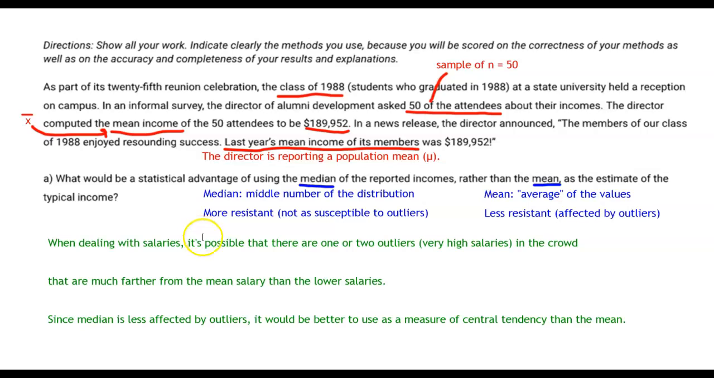When you're dealing with salaries, it's possible that there are one or two outliers that are very high in the crowd, much farther from the mean salary than the lower salaries. For example, if you're looking at this room full of people, you could calculate the mean salary to be $189,952. Now the lowest a salary could be, theoretically, is 0, right? It makes sense that a person may not be at a job, so they may not be earning an income. However, the maximum salary is not an equal distance away from this mean, right? It's not 189,000 times 2. The maximum salary could be in the $500,000, $600,000, $1 million range